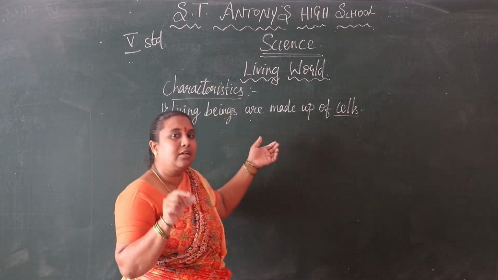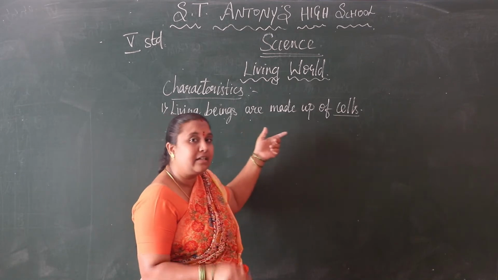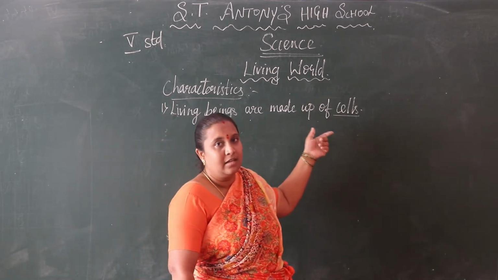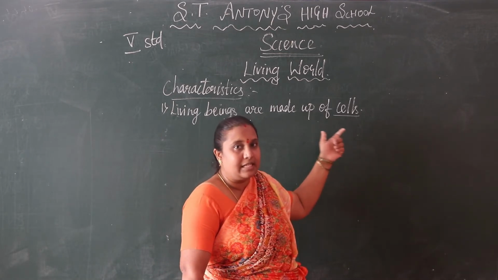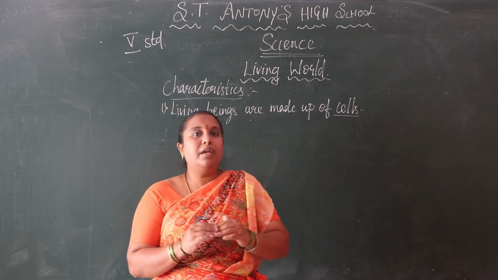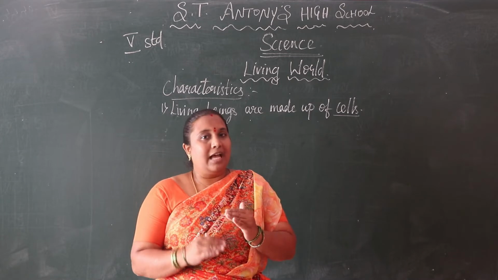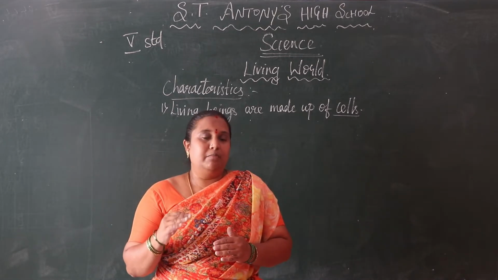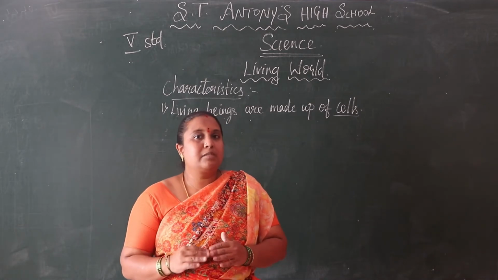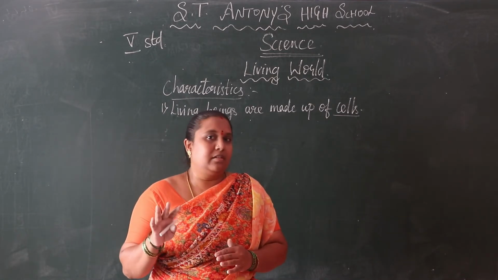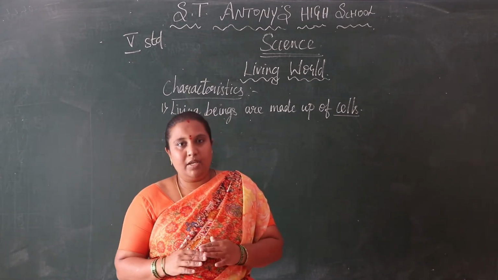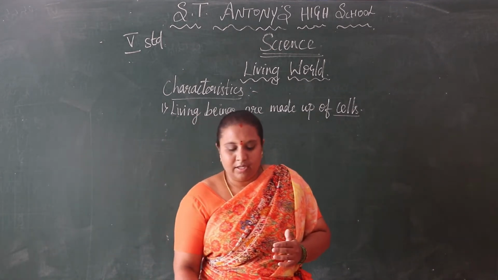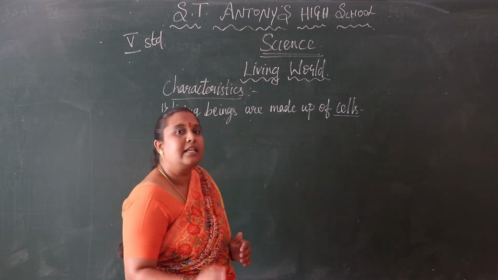Now see the concept. What is the concept? First, characteristics of living beings: living beings are made up of cells. Understood now? So how should it be made? Like the example I told, a building. The building is built by bricks. Like that, living beings are also made up of cells. Understood now? Okay, children.